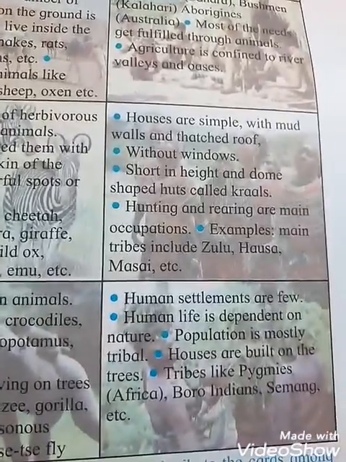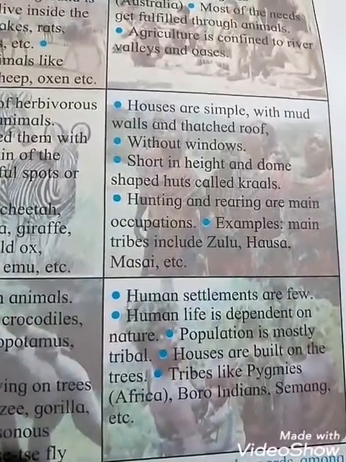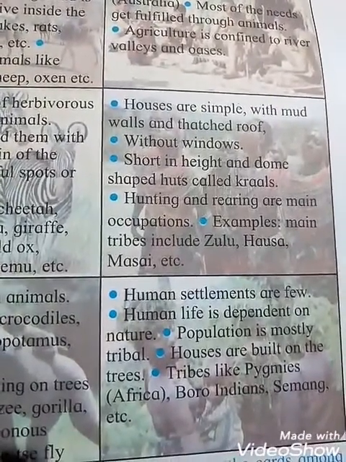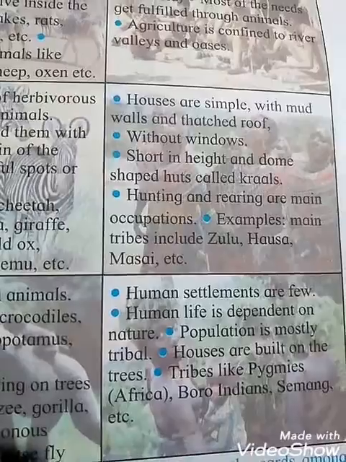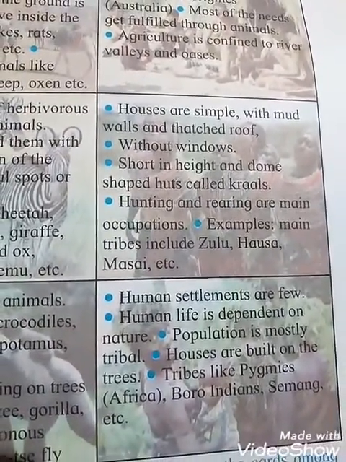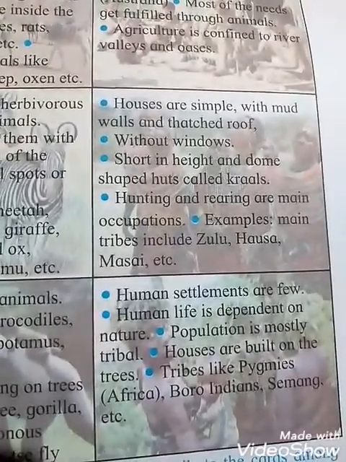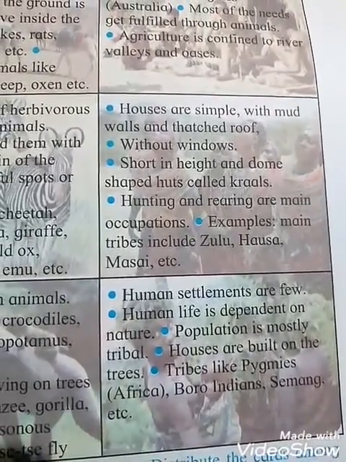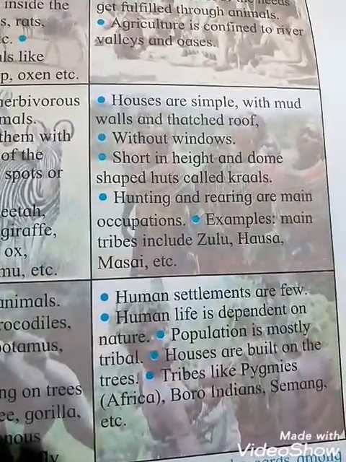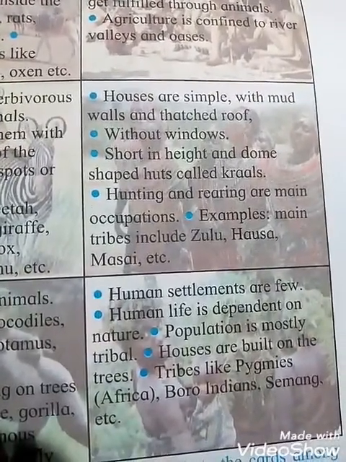And the last one is human life. Human settlements are few. Human life is dependent on nature. That means human settlements are very few, and their lives are totally dependent on nature. The population is mostly tribal, the Adivasi people who live here. Houses are built on the trees. Tribes like the Pygmies of Africa, Boro Indians and Semangs, etc. are found here.